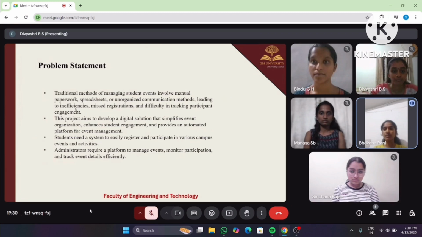This project aims to develop a digital solution that simplifies event organization, enhances student participation, and provides an automated platform for event management. Students need a system to easily register and participate in various campus events and activities. Administrators require a platform to manage events, monitor participants, and track event details efficiently.